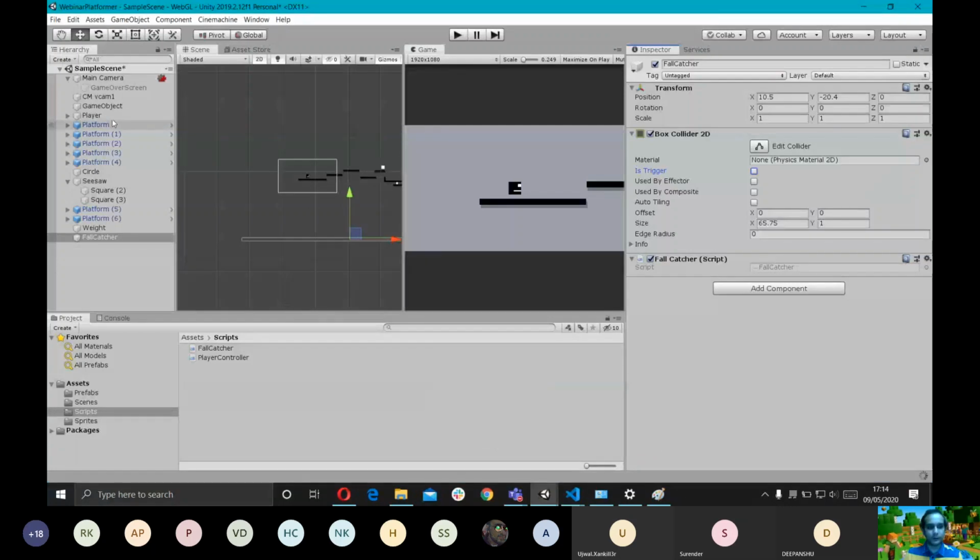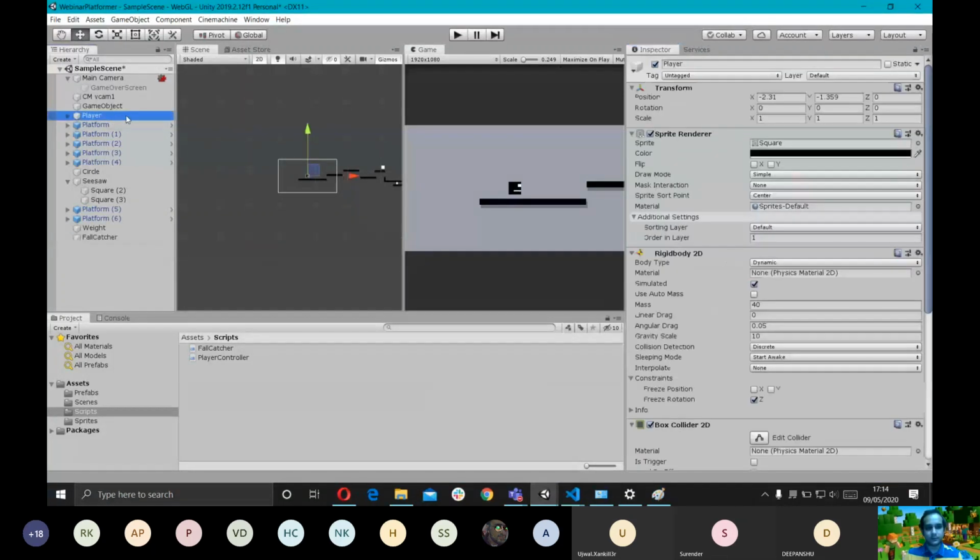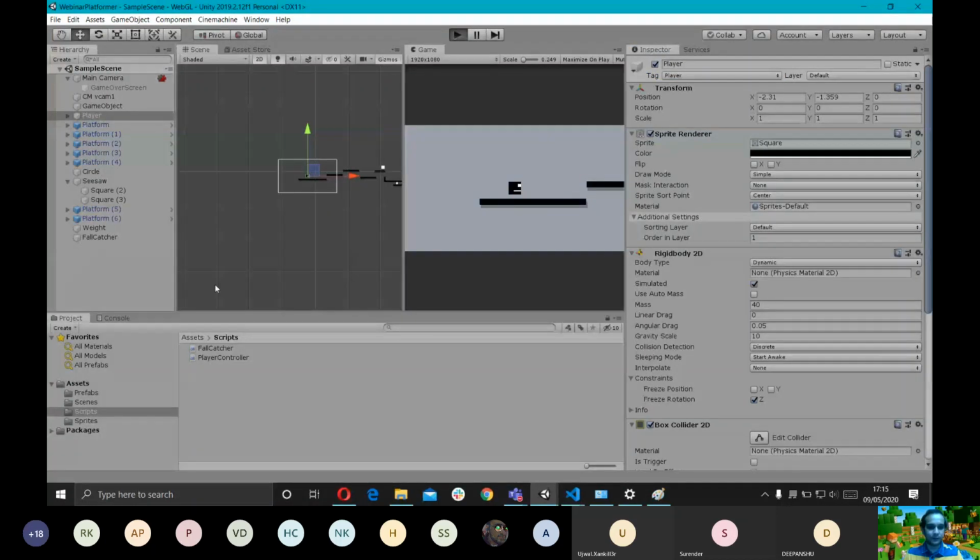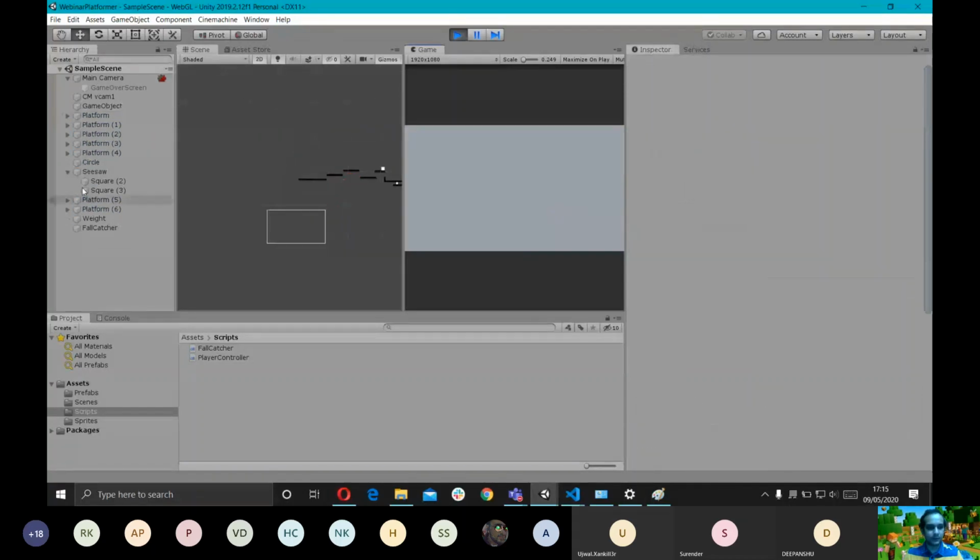Now if I go back to our player right now, the tag of the player is untagged. So I'm just gonna change this to player and we're gonna test this out. So right now what should happen is, if we fall down, our player should get destroyed as soon as it hits the fall catcher. See, now our player gets destroyed.